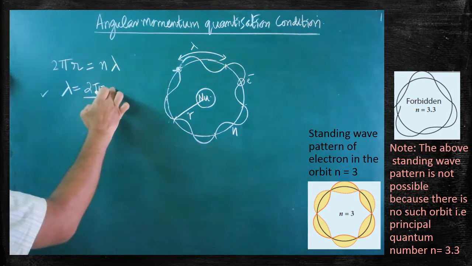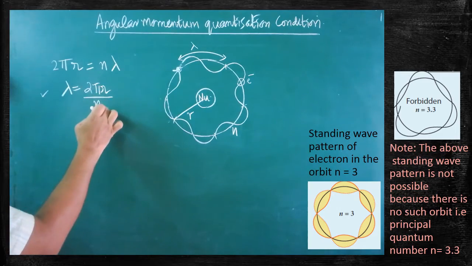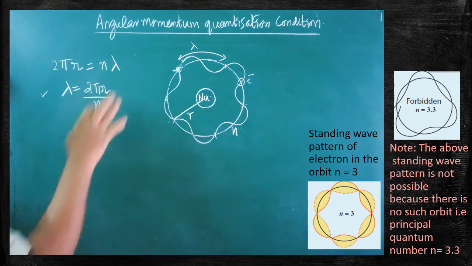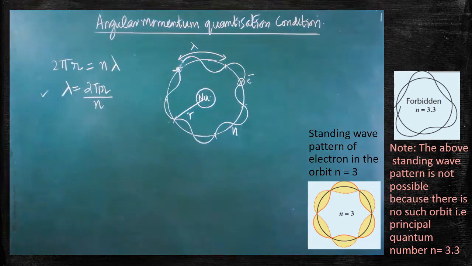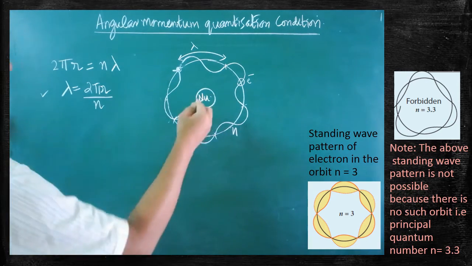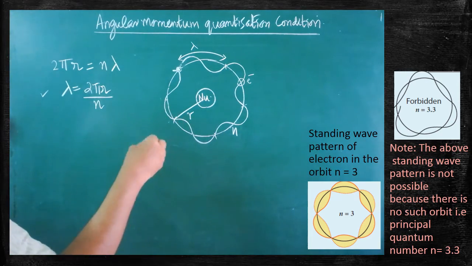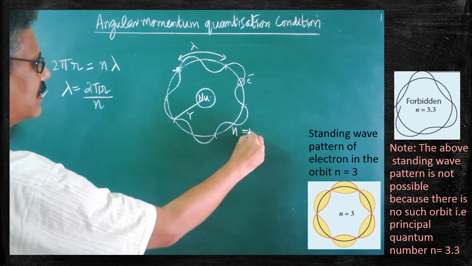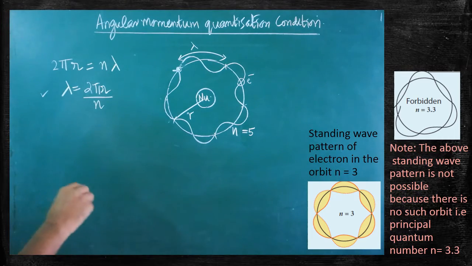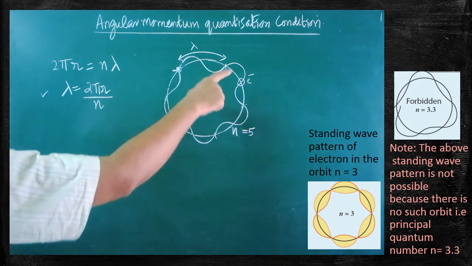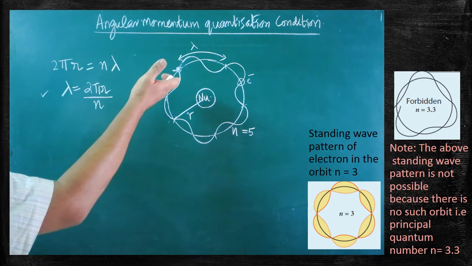By knowing the value of the radius of the orbit and the principal quantum number, we are able to get the expression for the wavelength of the standing wave which is created by the electron. Let us take, here I have drawn the fifth orbit in hydrogen atom or in any other atom. So here n can be taken as 5. n is equal to 5 means fifth orbit. In the fifth orbit, the standing wave which is created by the electron will be of this shape.